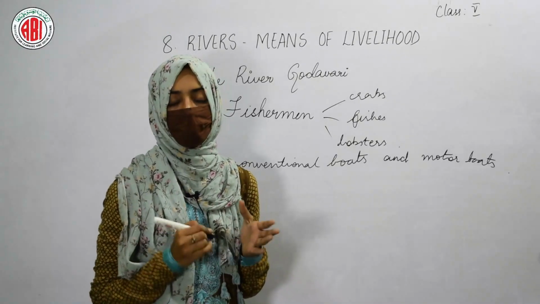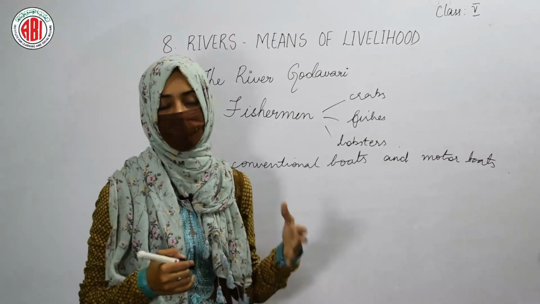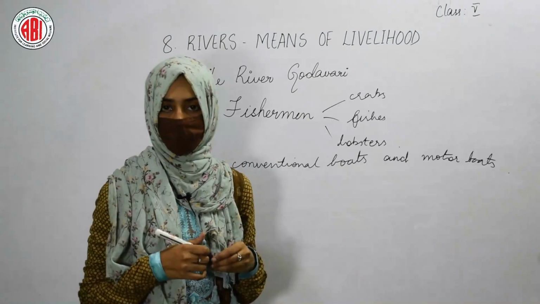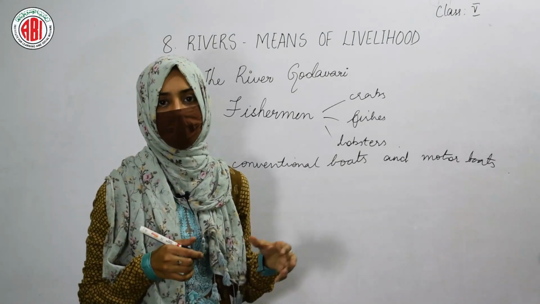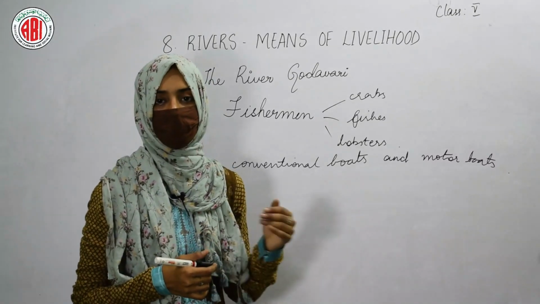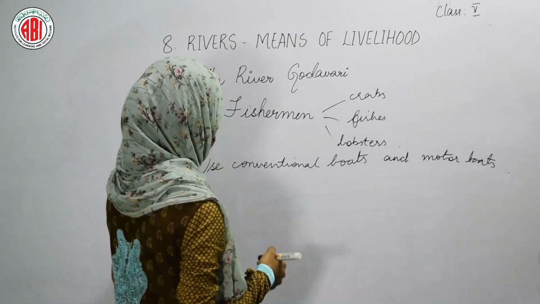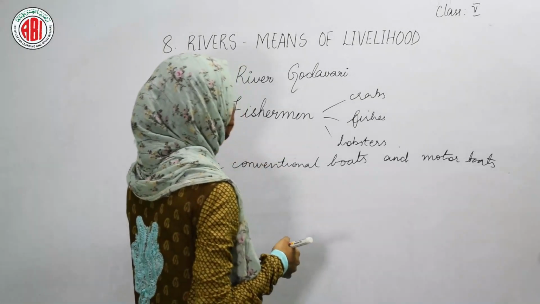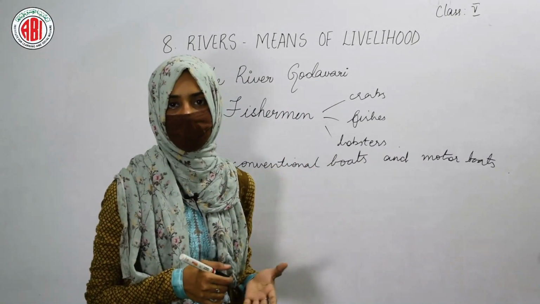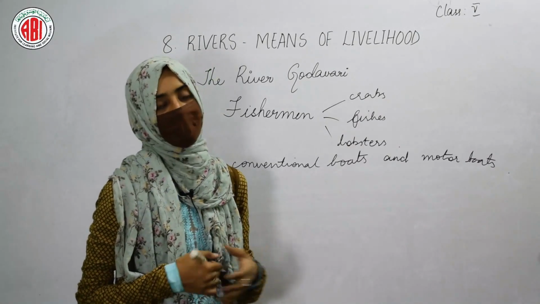We can get a lot of vitamins and minerals by eating fishes, crabs and lobsters. So in this way, fishermen are doing a lot of hard work, and they have special skill to catch the fishes. Fishermen catch the fishes by using different boats, like conventional boats and motor boats, to catch all these animals. And after catching fishes and crabs, they sell them in the market. They earn money for their families by catching and selling the fishes.